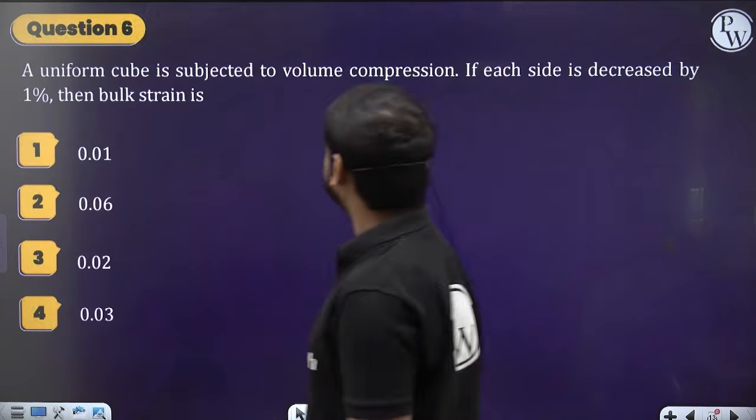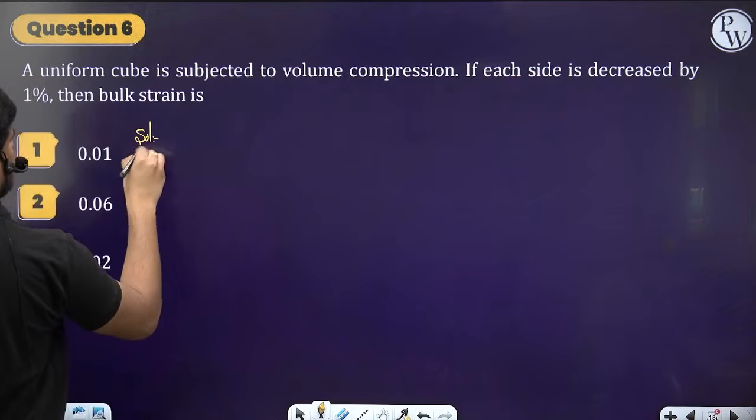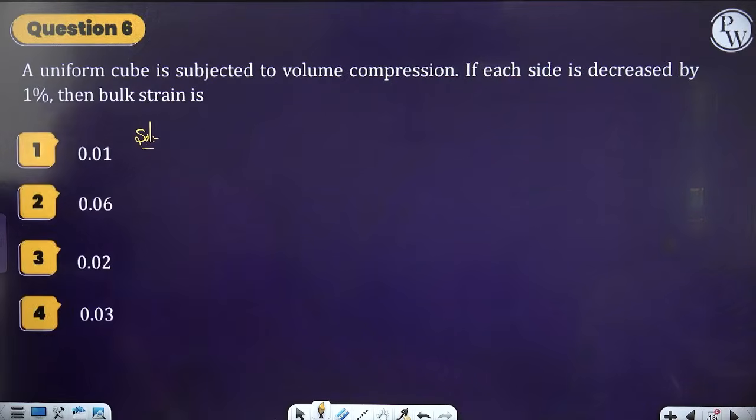Try to solve this question on your own. A uniform cube is subjected to volume compression. If each side is decreased by 1%, then the bulk strain is. They are asking us to find what is the bulk strain. Try to solve this question on your own. I'll give 2 minutes time.